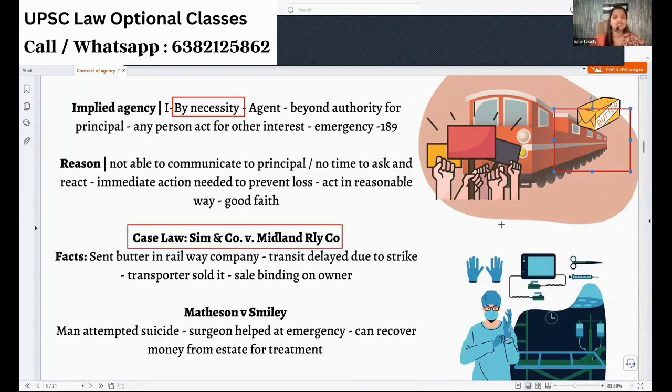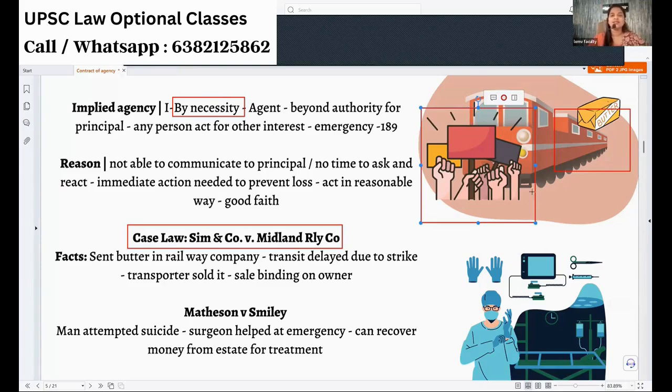And suddenly, unfortunately, there is a strike of railway employees or some riot, so the train cannot move. Imagine what happens to the butter, in the temperature. It will get spoiled, it will melt away.